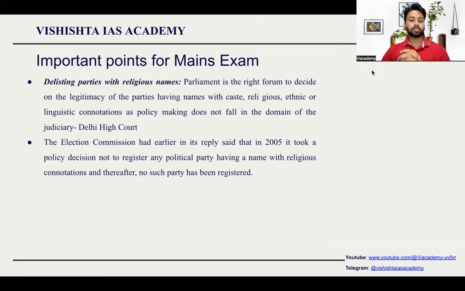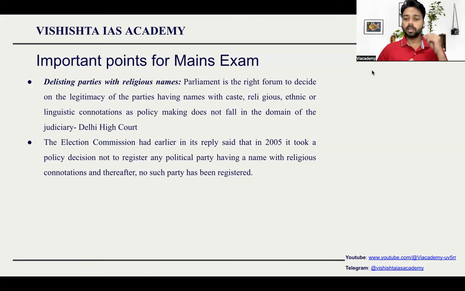So in today's news, there was a case going on in the Delhi High Court, and the court has very clearly said that it is not up to the judiciary to delist parties with religious names. There are certain parties, like Hindu Sena and All India Majlis-e-Ittihadul Muslimin. These parties have the name of a religion in them. So should we delist those parties is the question.